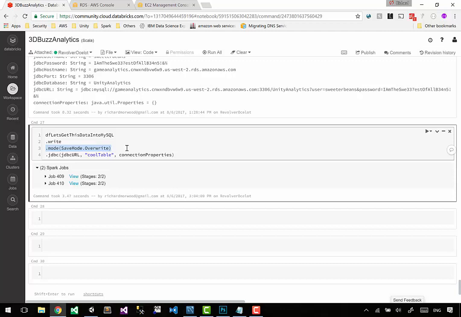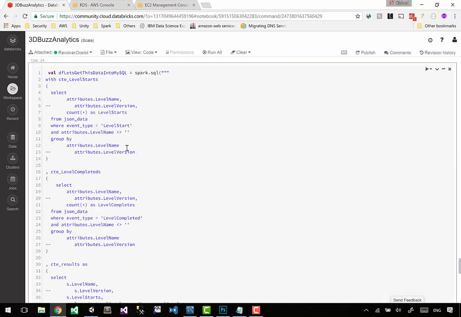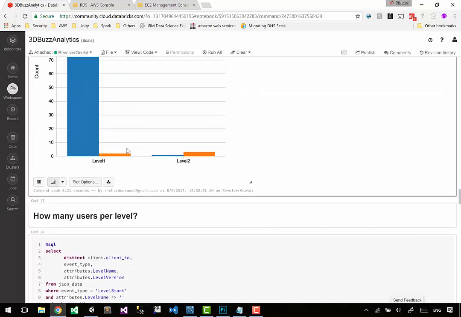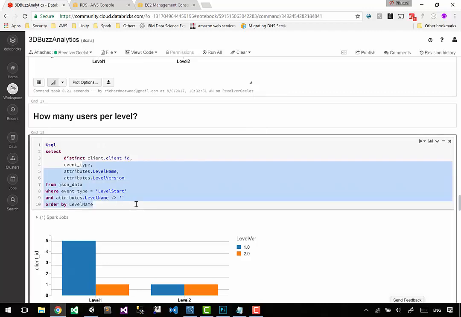But for stuff like reporting, wouldn't it be just as efficient to get DataBricks to do the calculations and create the report? So it depends on what the report is. These queries we've written up here, you would not take these ones into Unity, like, how many users do we have per level? Because these just run straight here. If you want to look at them, come into DataBricks and have a look at them. You could export them into Unity as well, so you could have this information there.